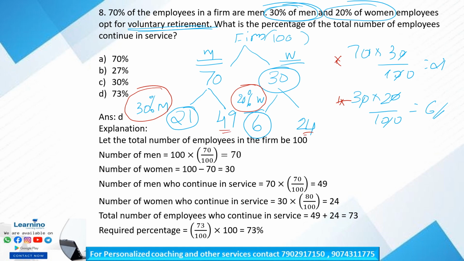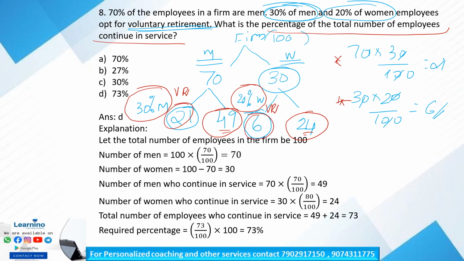Okay, so they opt for voluntary retirement. So what is the percentage of the total number of employees that continue in the service? Okay, so this is the total number of employees in that firm that continued in their services. These 21 and 6 employees got voluntary retirement and the remaining employees continue in their services, 49 men and 24 women.